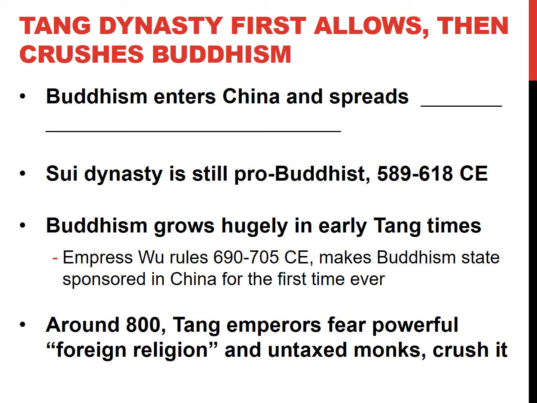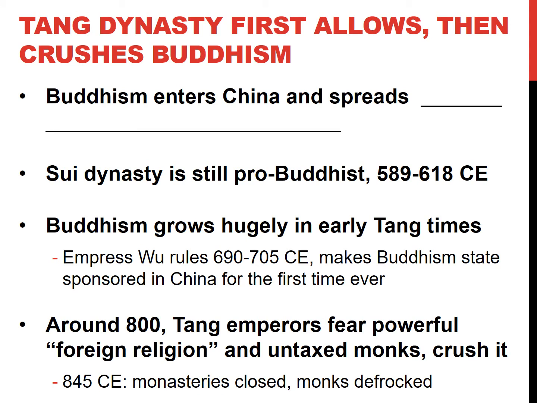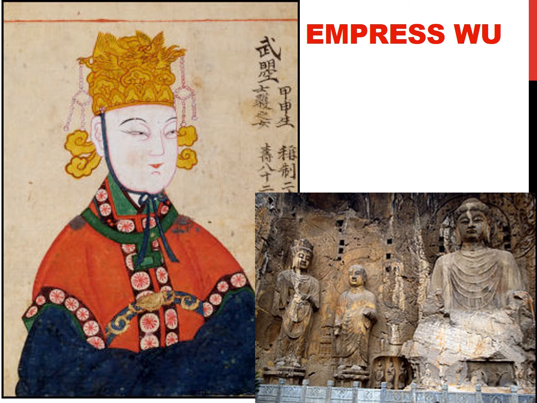They feared the foreign religion, and they called it foreign even though it came right down below in India. And they also were upset because they were like, hey, wait a minute. These monks don't pay us any taxes. No, we want our money, so they get rid of it. Around 845 CE, they start closing monasteries and they start defrocking monks. That sounds really innocent, but it's really, really kind of terrible because they close the monasteries violently, and by defrocking, the monks go running and they go and catch them, strip them of their clothes, and kind of try to do away with their religion. It's really kind of sad.